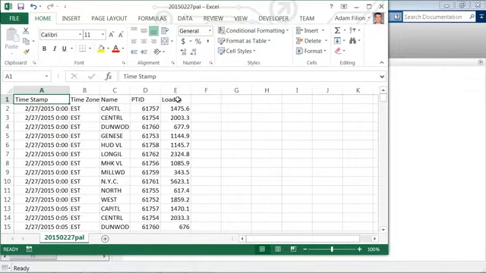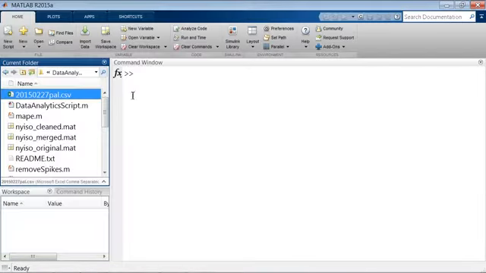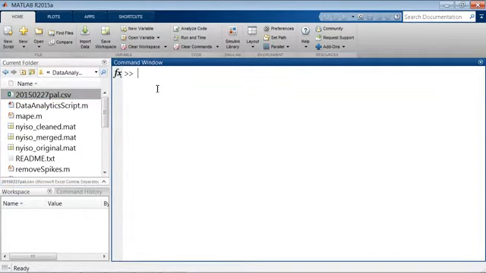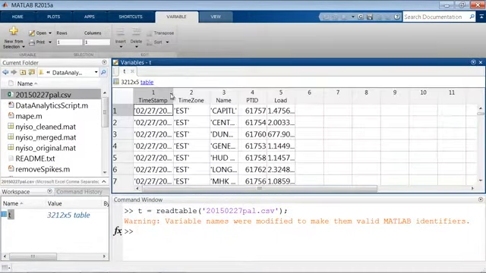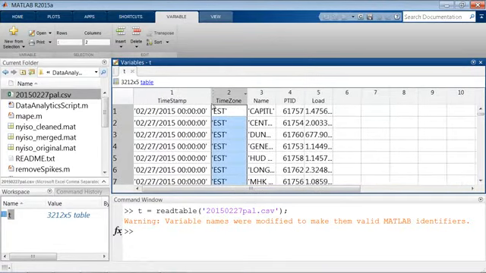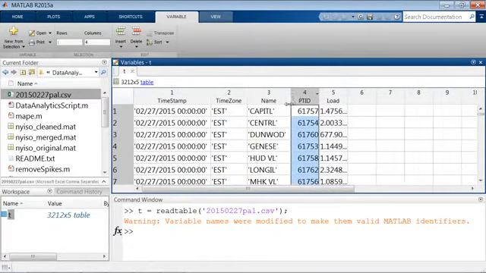The first thing I want to do is get this into my MATLAB environment. If you've used MATLAB before, you might have found the import tool up here. But when I want to import a table of information like this into MATLAB, there's a really easy way to do that using a command called readtable. I can just give it the name of my file here, and it will read it into something called a table in MATLAB. I can double click on this down here in my workspace, and we can see that once I read it into MATLAB as a table, it looks pretty much exactly like it did in the raw data file.